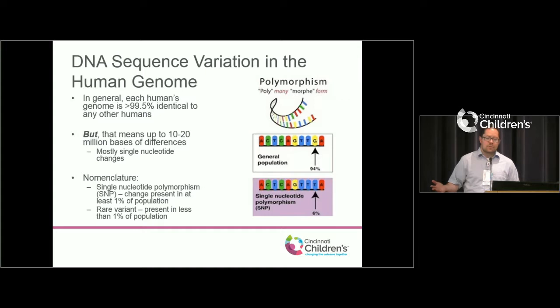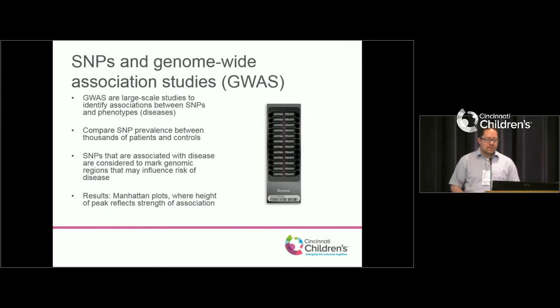And so understanding which of these are important and which aren't important is the work of very smart people who have been studying these genetic causes for a long time. And one of the great tools for doing this is something called genome-wide association studies. These are studies where they look at tens of thousands or millions of these small changes between people and try to figure out which ones are associated with disease and which ones aren't.